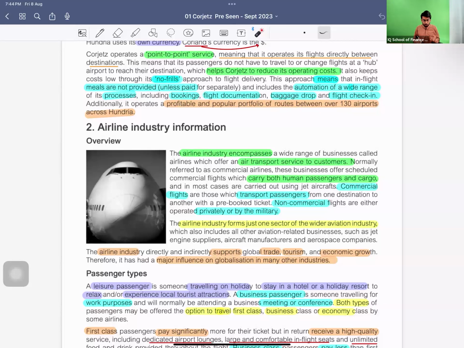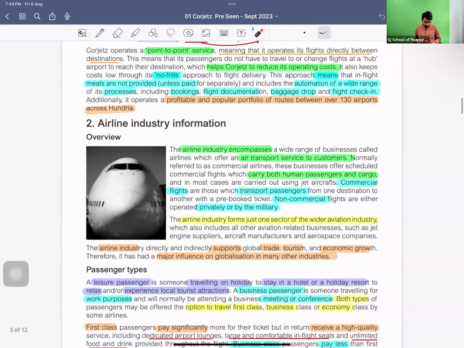So the airline industry has a major influence on globalization and many other industries, because if airline transport services are not available, then globalization won't be possible. How would you be delivering your goods? There would be only one way, either by land or by sea. So the air transport option is convenient, fast, and safe as well, right? This is how it is very influential in the globalization aspect.